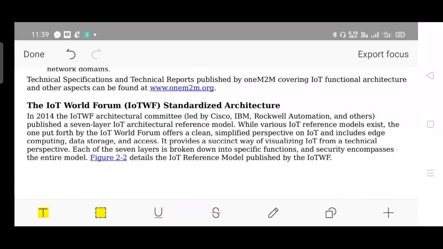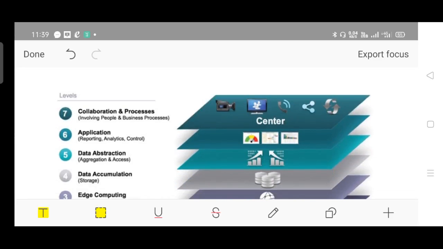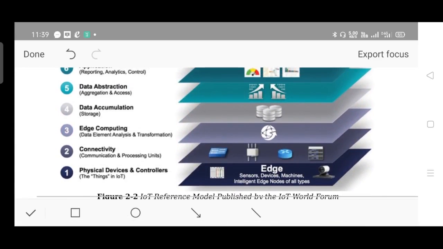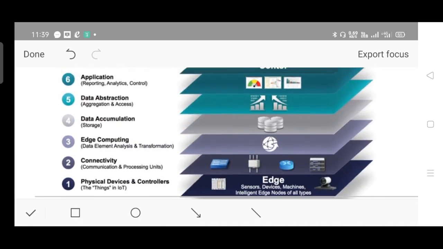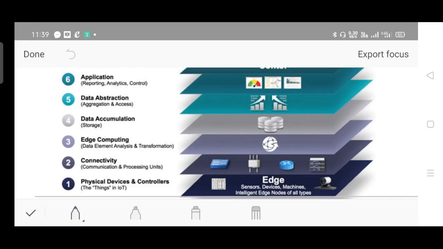Okay. One more architecture we have, that is the IoT World Forum, IoT WF, standardized architecture proposed by Cisco. Again, it's a layered architecture. It has seven vertical layers, similar to the OSI layers. Right from the bottommost layer, you observe physical devices and controllers. Always, as I told you earlier, physical devices and their connections come under the bottommost layer.